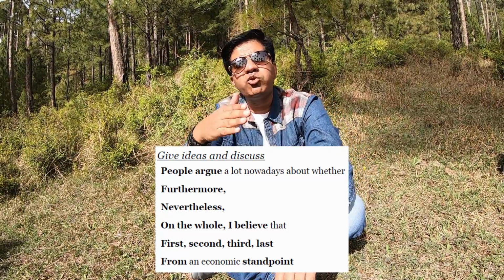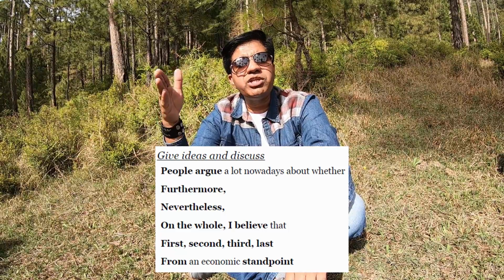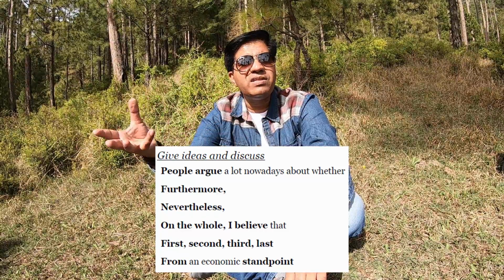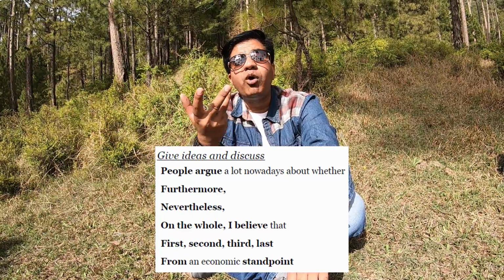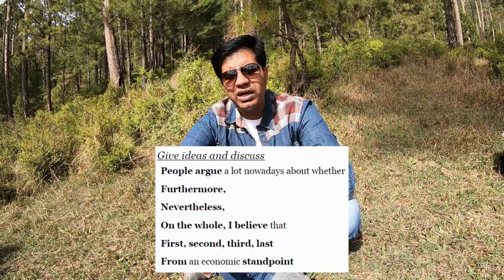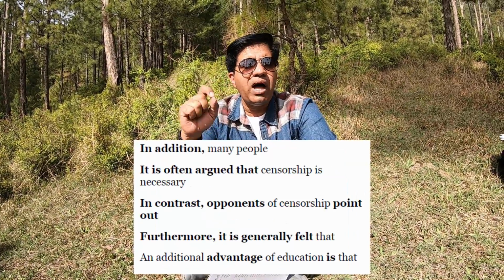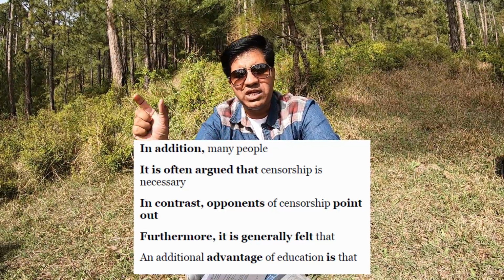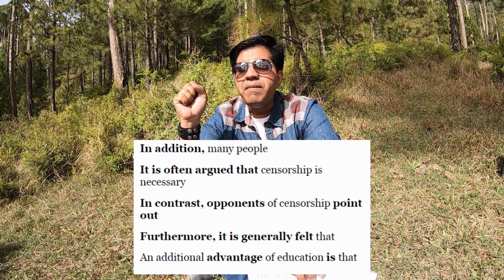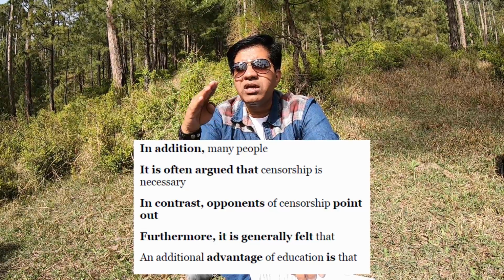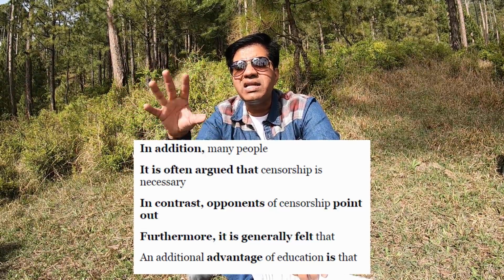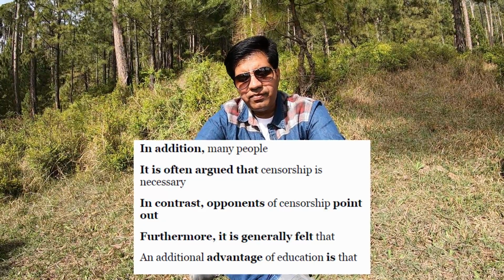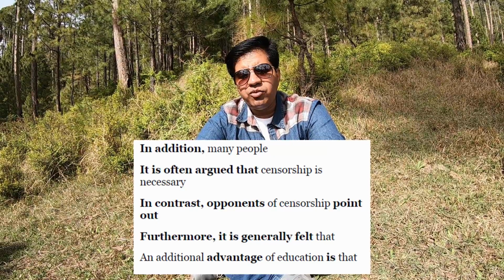For example, from a social standpoint, from children's standpoint, from parents' standpoint. Standpoint means point of view. So you can use this word. It's quite good. In addition, comma, many people. It means you're going to add something to your sentence. For example, in addition, many people suffer from smoking-related diseases regardless of the fact they don't smoke actively. Okay, like that.